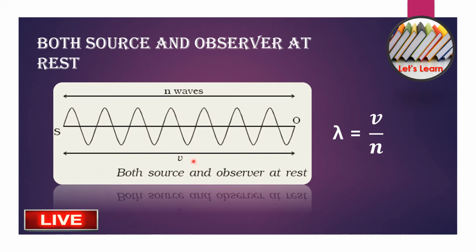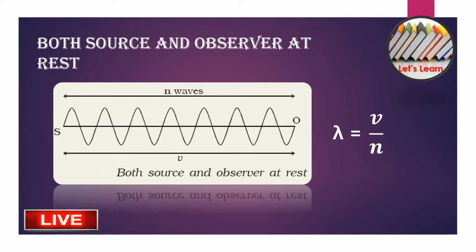So in this case, in 1 second the N waves produced by the source travel a distance, which means S to O, which is nothing but the velocity of the sound. So SO is equal to V, so we can easily say that the wavelength lambda is equal to V by N.